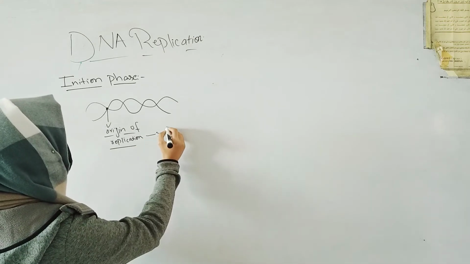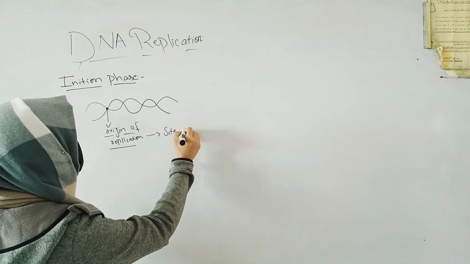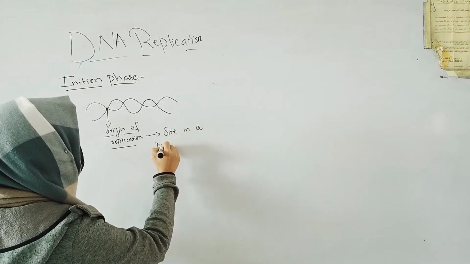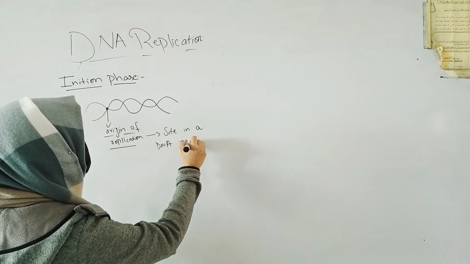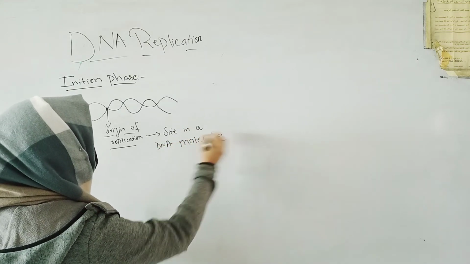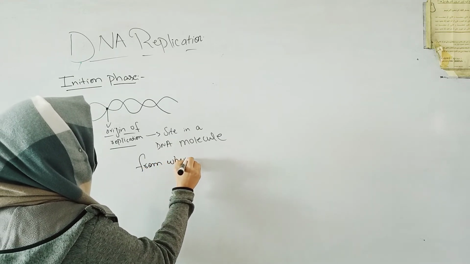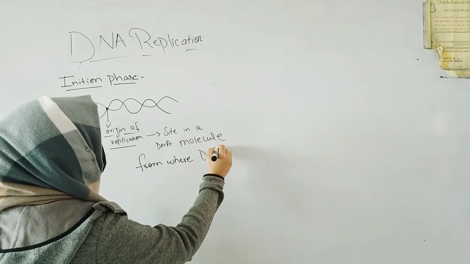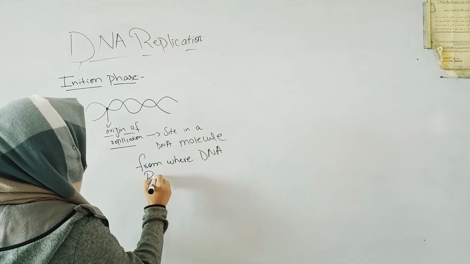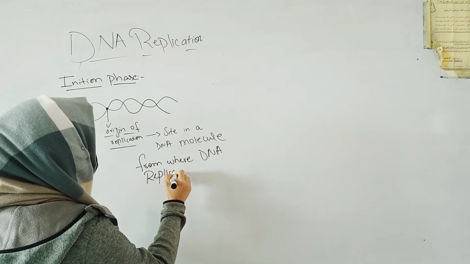So the origin of replication is a site in a DNA molecule from where DNA replication has to be started.